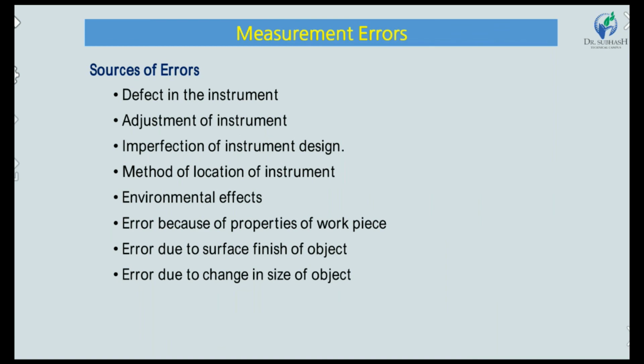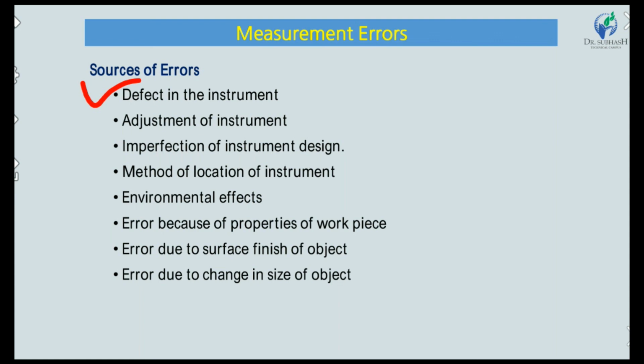Now we discuss the last point, sources of error. Error can happen in many ways. The first one is defect in the instrument. For example, the measuring jaw is not proper, the micrometer anvil is not proper, the dial indicator point is not set properly, or it is slightly irritated. This kind of error is called defect in the instrument.